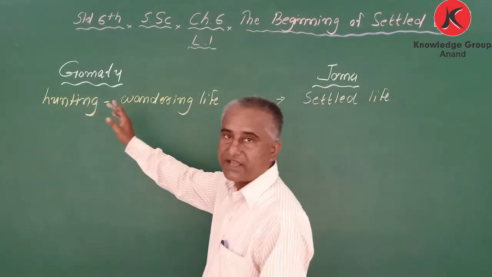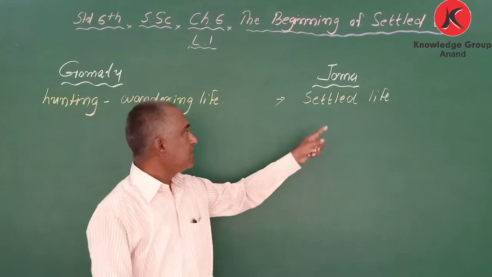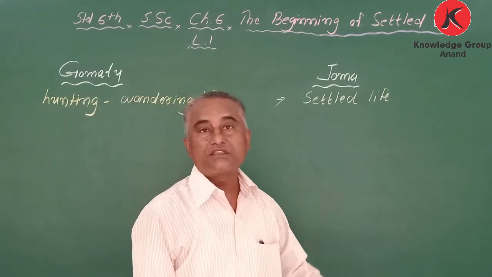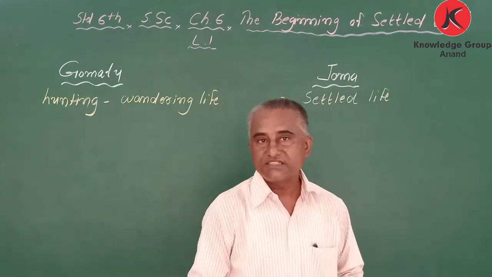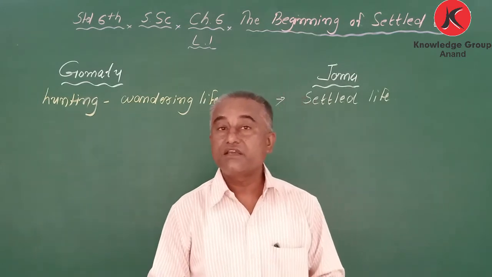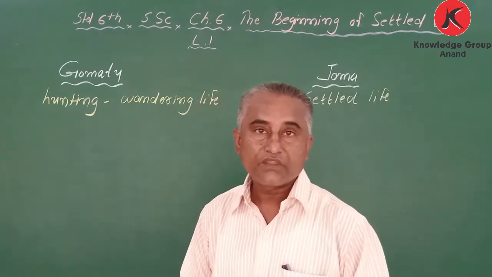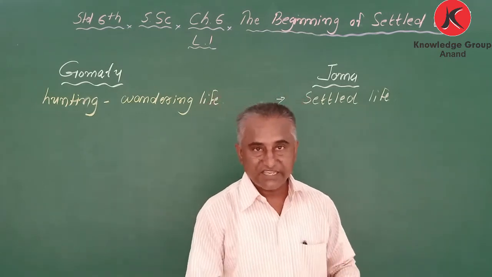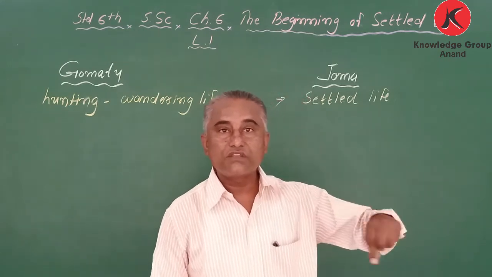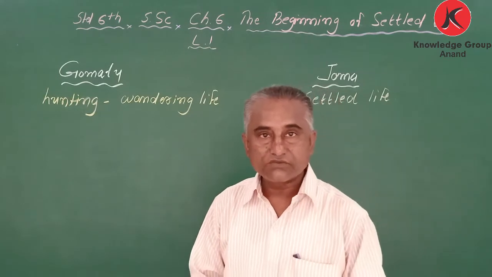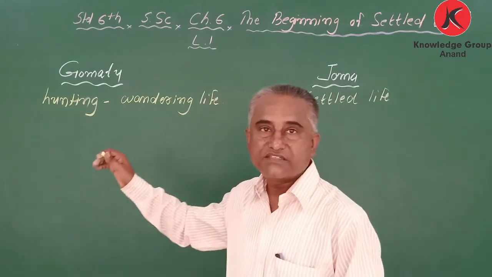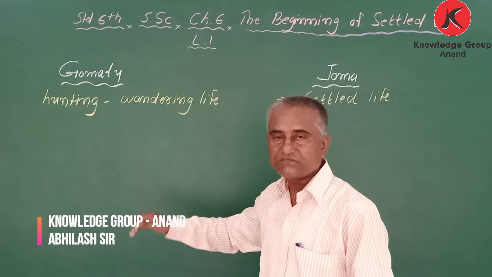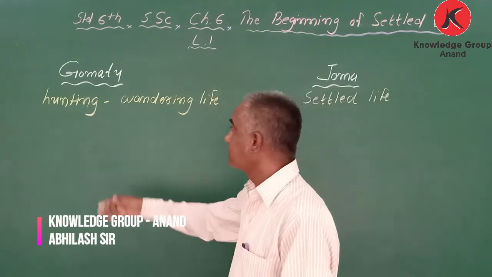My dear student, in this chapter we are going to learn about these two things. First, the early life as a wandering life, and second, later on they started to live a settled life, near the bank of a river, where they were getting water. They settled, and when food was over they shifted from place to place. That we have already learned in chapter 4, and in chapter 6 we are learning more about this.